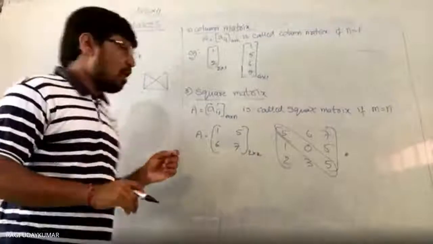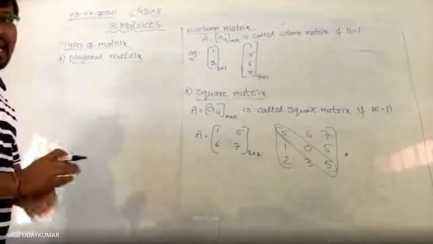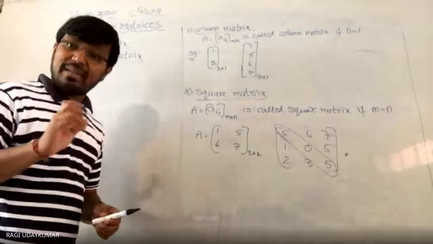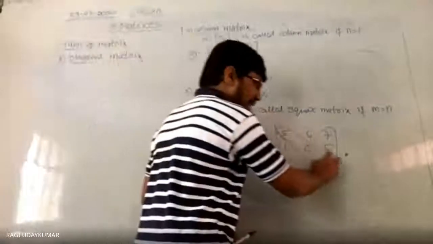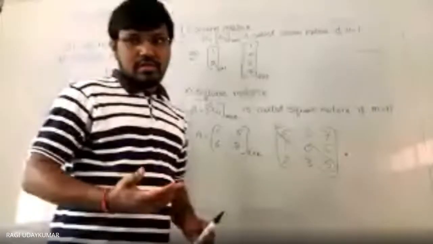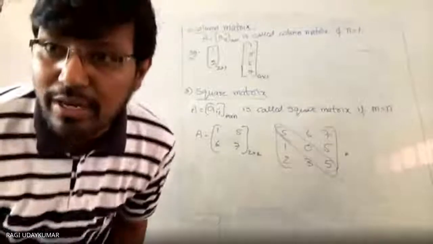If in a matrix, other than the principal diagonal elements, all the remaining elements are zeros, then that matrix, can you hear me?